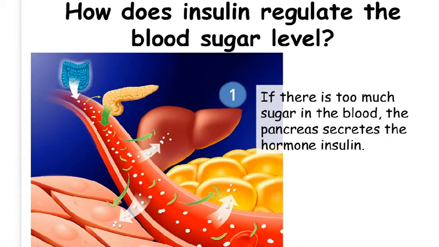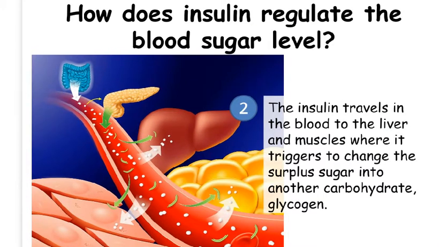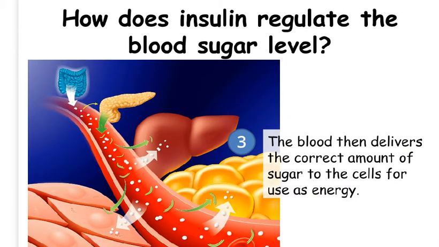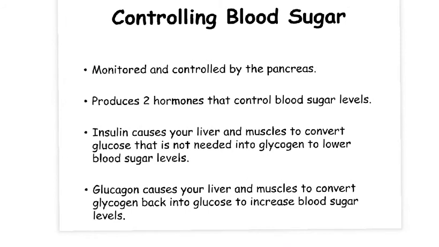If there is too much glucose in the blood, then the pancreas secretes a hormone called insulin. The insulin then travels in the blood to the liver and muscles. Here it triggers the excess glucose to be taken up and changed into another carbohydrate called glycogen. Glucose cannot be stored in cells because it is soluble. Glycogen is a much larger insoluble molecule which can be stored. The blood glucose level then decreases. The blood can now deliver the correct amount of glucose to the cells for them to use as energy.